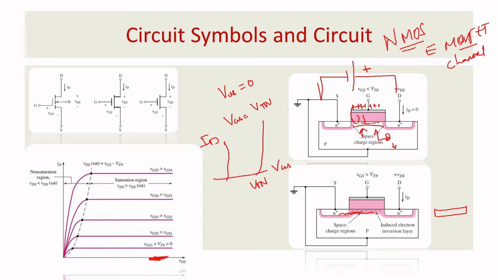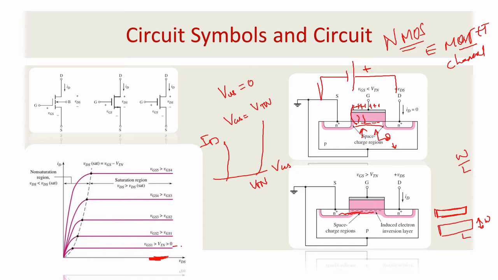I can say these both are mirror images. Based on the number of charge, the number of electrons will be attracted to this position, and the inversion layer will be created. Okay, so here you want to understand that the electron inversion layer is formed when VGS is equal to VTN. At that time you consider this will be a length and width. When you give more than the threshold voltage, the width and length will be large. Okay, this is your width, this is your length. So based on the width and length ratio, the current also subsequently rises.